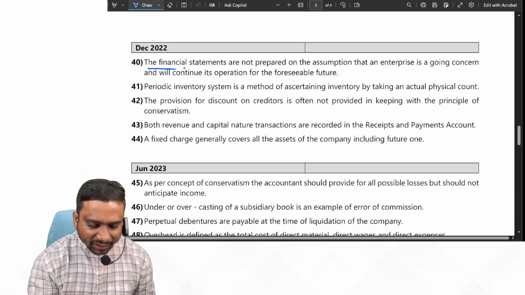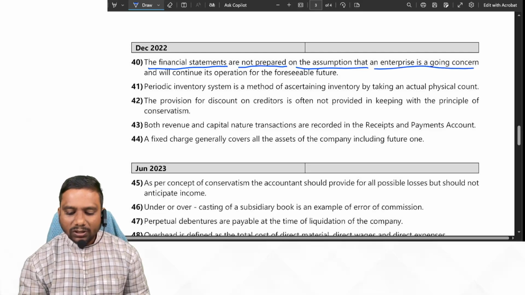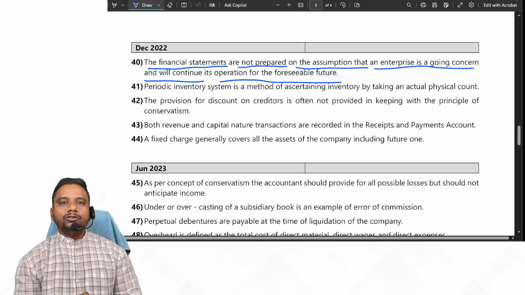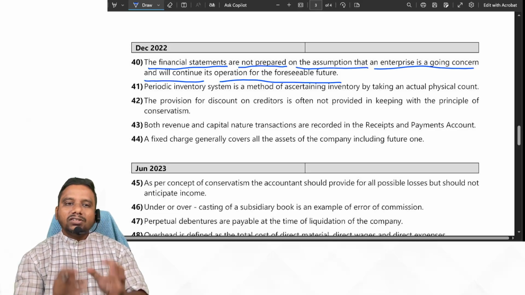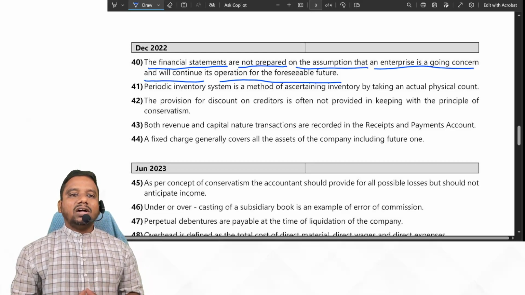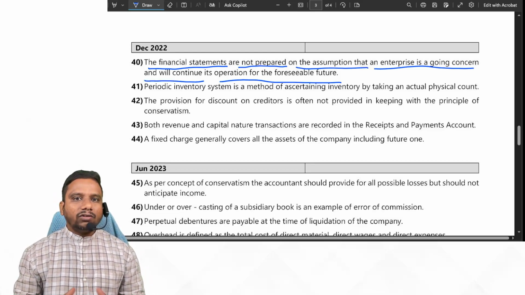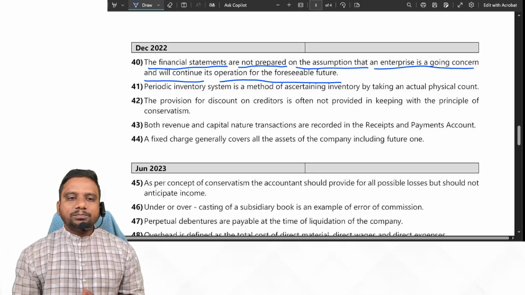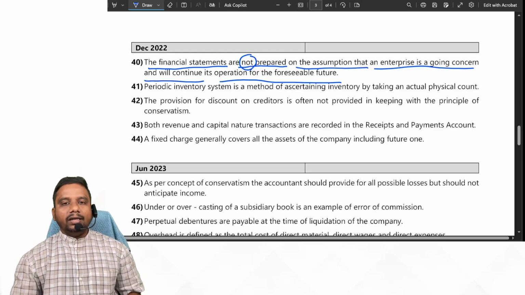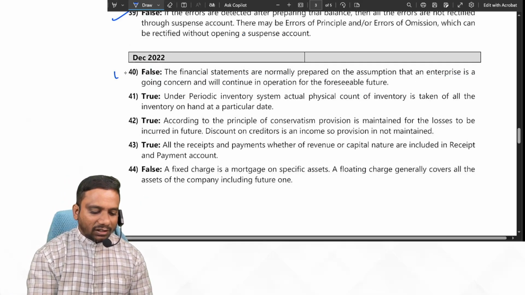The financial statements are not prepared on the assumption that an enterprise is a going concern and will continue its operation for the foreseeable future. Actually, the financial statements are prepared on the basis of this concept. What is that? Going concern concept. If the organization is not a going concern, then the financial statements are not prepared. Yes or no? So financial statements are prepared. So in this case, the given statement is false.